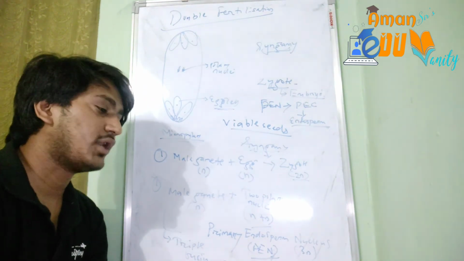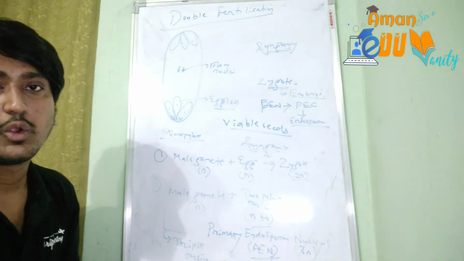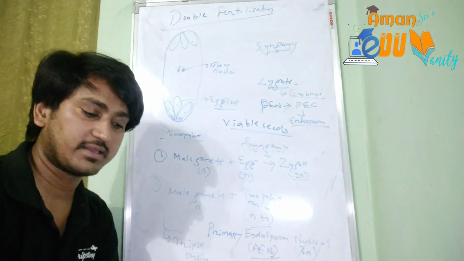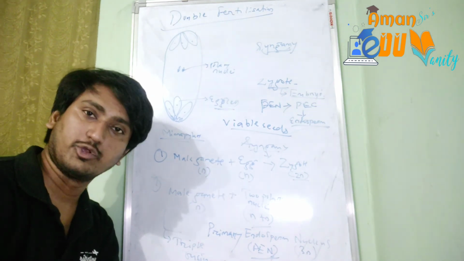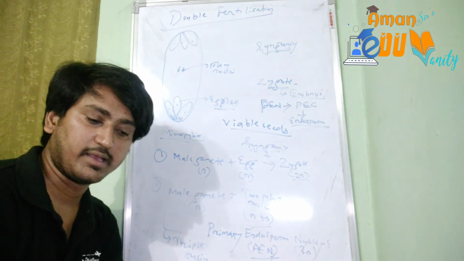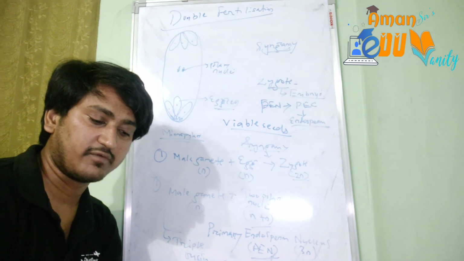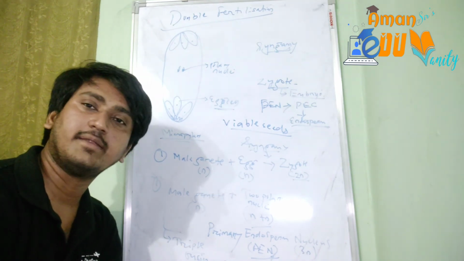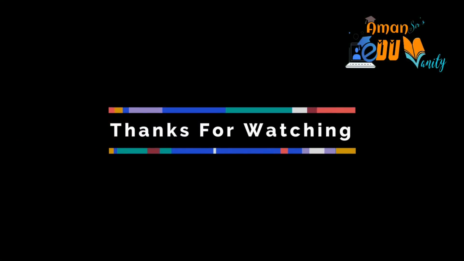So the events occurring after fertilization come under the post fertilization events, and the structures related to that are, the main structure is endosperm, then the embryo, and the seed. These are the three different structures which we are going to study in the next part of this video, and the post fertilization events will be explained in the next.